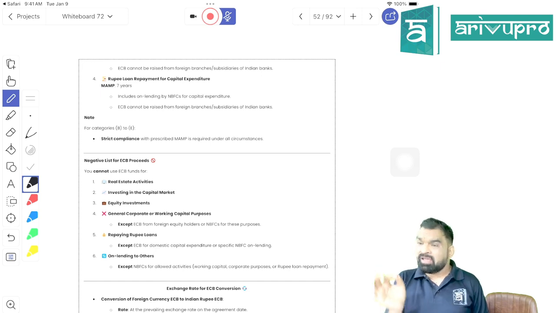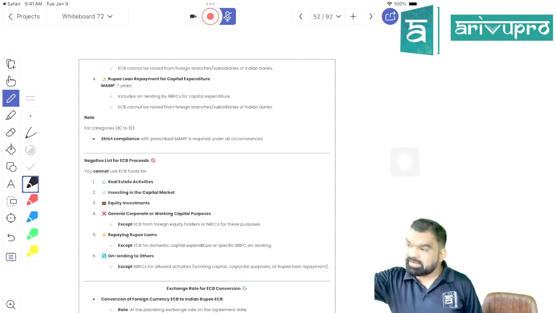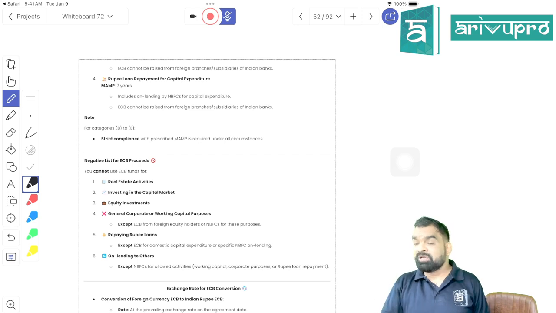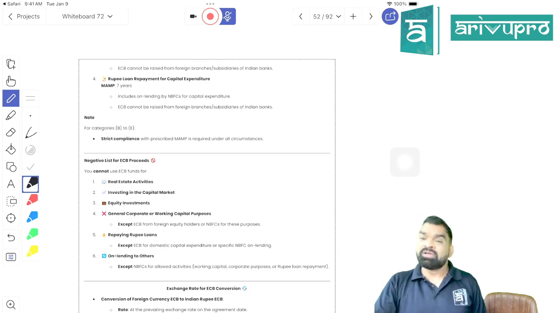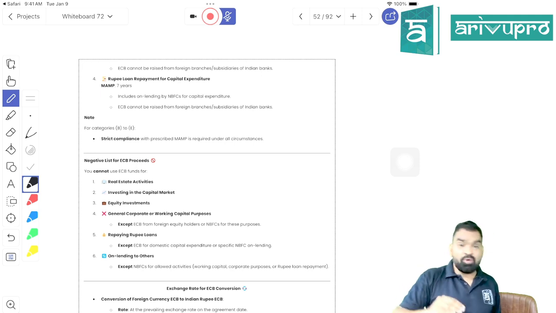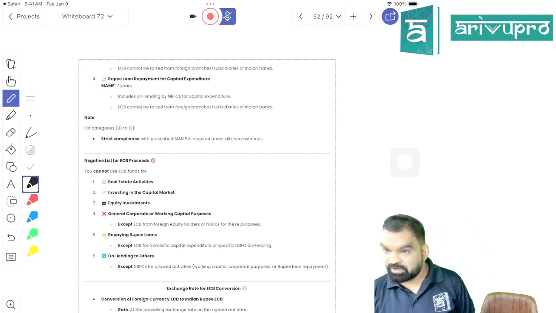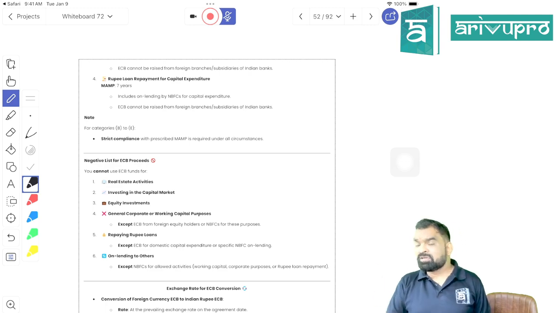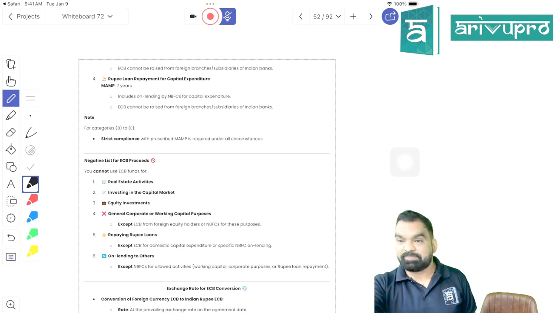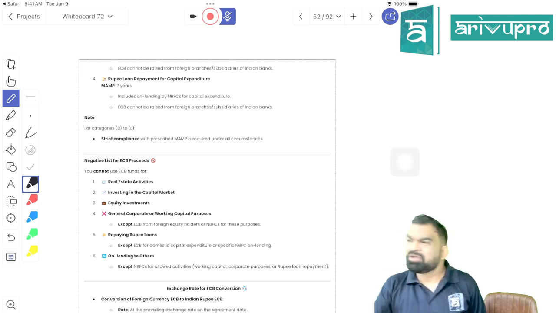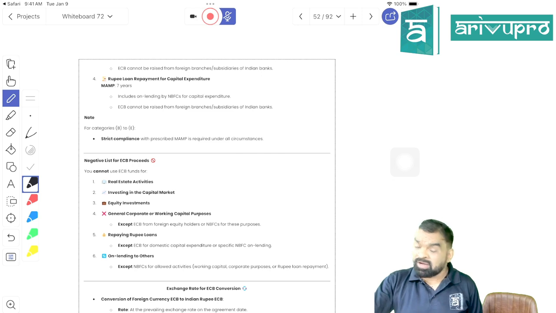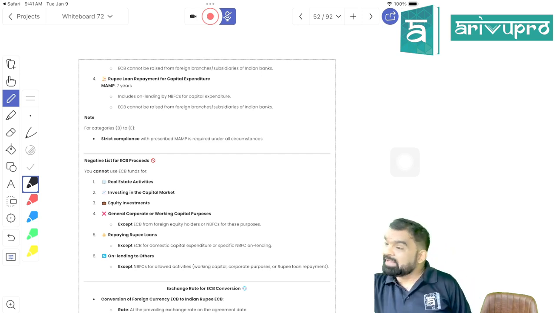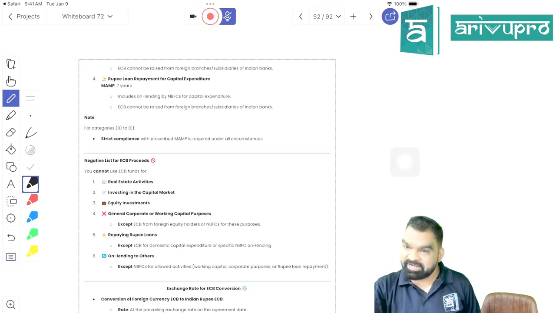Can I say that if by using the loan I'm going to build an asset, that will be a capital expenditure loan, right? If by taking a loan I'm going to meet routine expenditure, that will be a working capital loan, right? Right, students? What is capital expenditure? If you're spending something to build an asset, that is called capital expenditure. If you are using some fund for meeting your day-to-day requirement, that is called revenue expenditure, right?